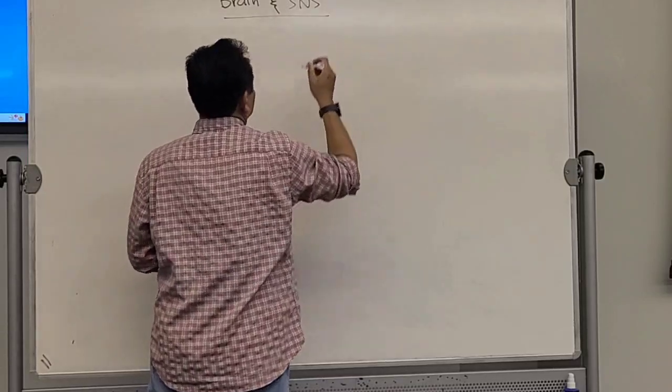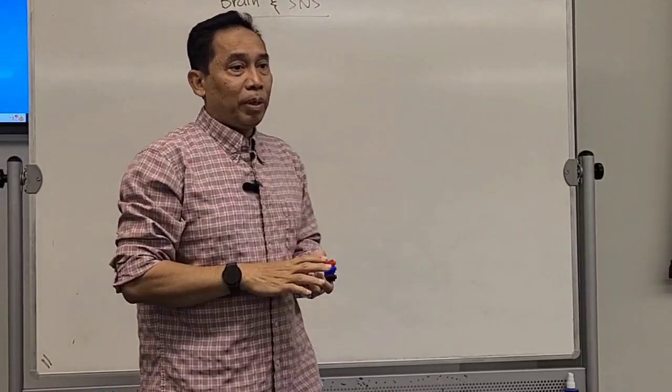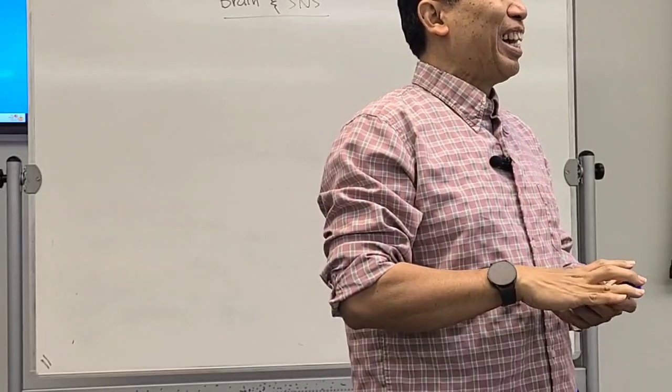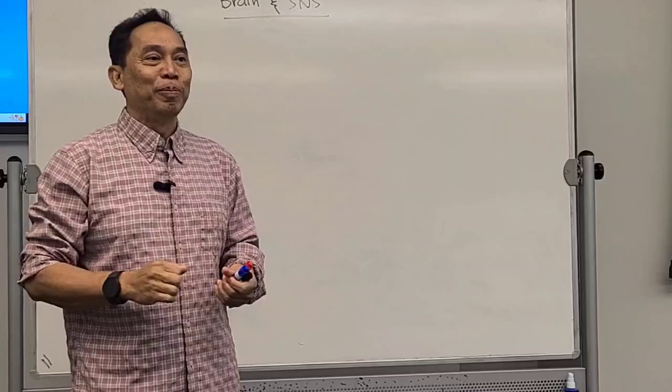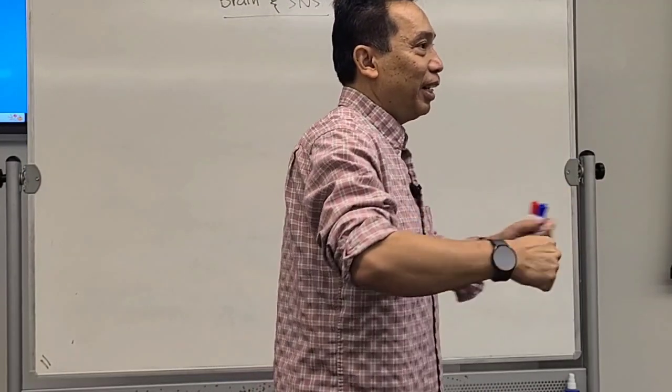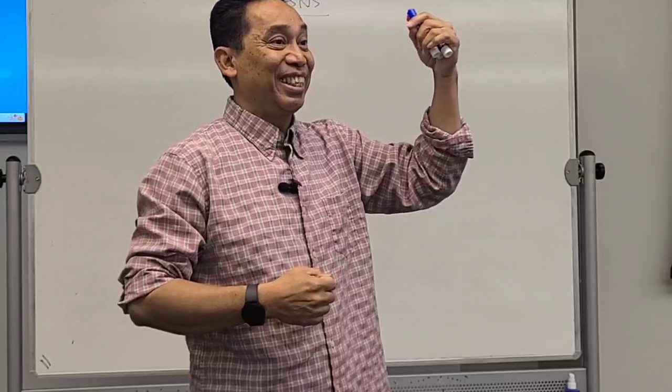Okay, and now, chapter 14 is about the brain, and SNS. So remember what SNS means? Somatic nervous system. What is the somatic nervous system? Voluntary action and conscious sensation, right?